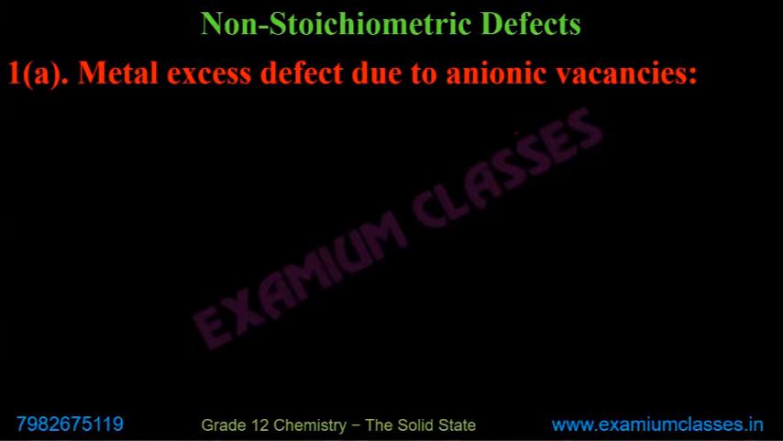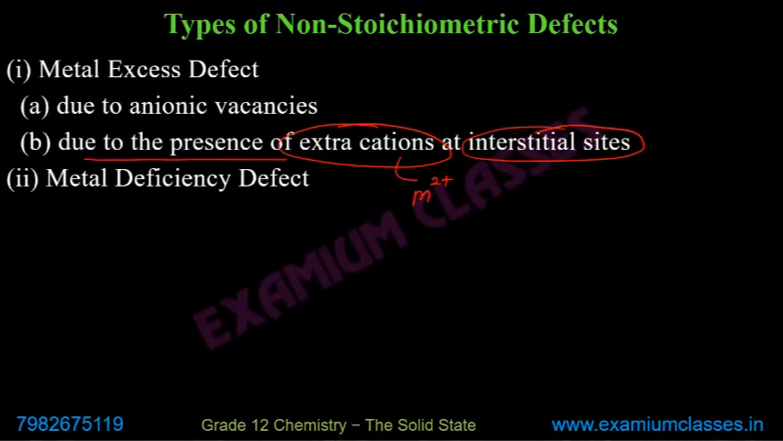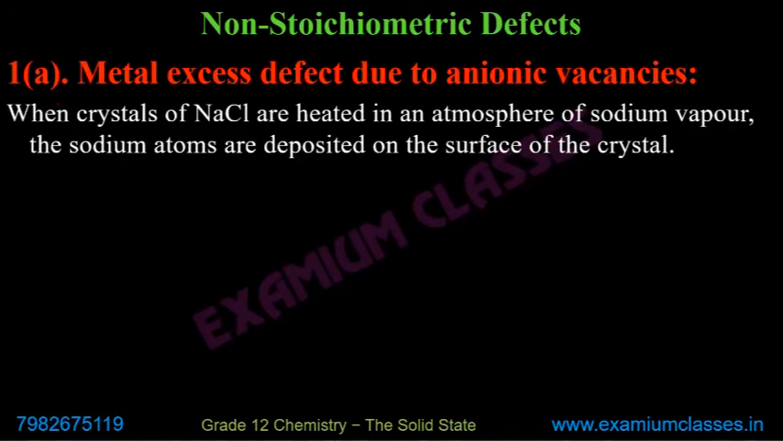First, we are talking about the first part of metal excess defect due to anionic vacancies. This one we are talking about. When crystals of NaCl are heated, just try to memorize that NaCl has appeared at many places. That is an example of all those sorts of defects. The crystals of NaCl are heated in an atmosphere of sodium vapor. The sodium atoms are deposited on the surface of the crystal.